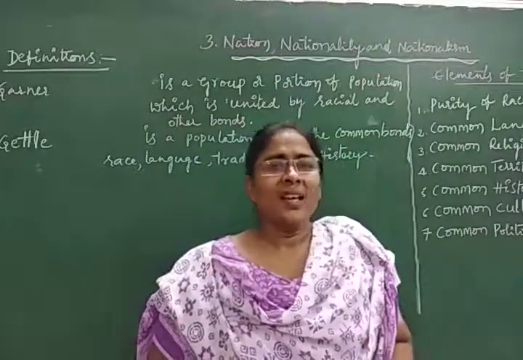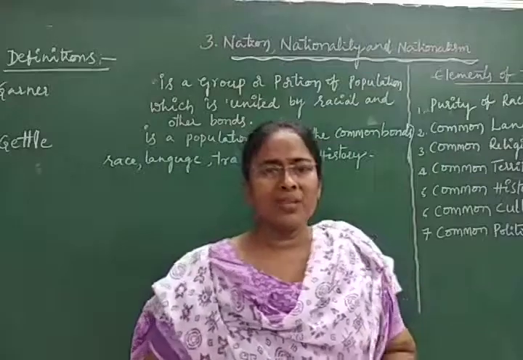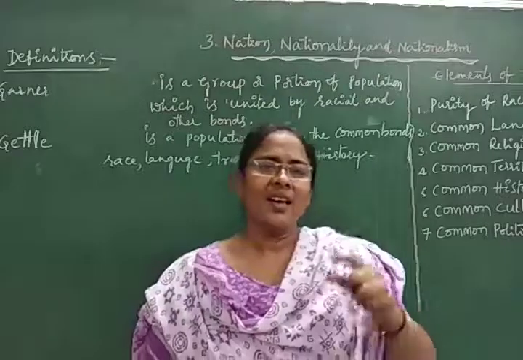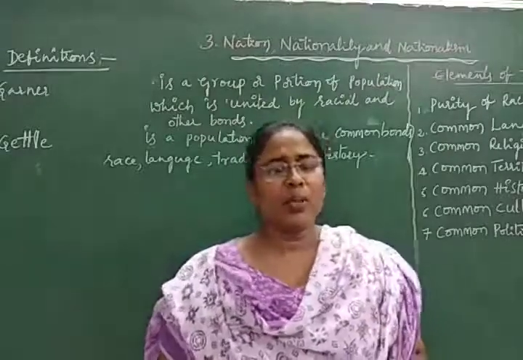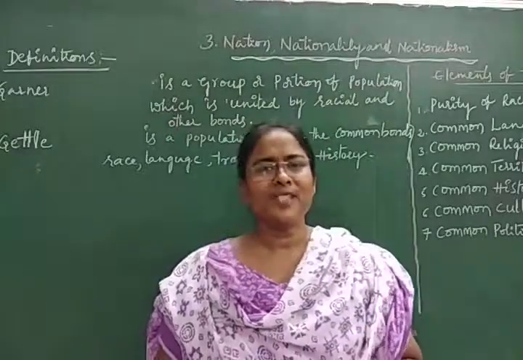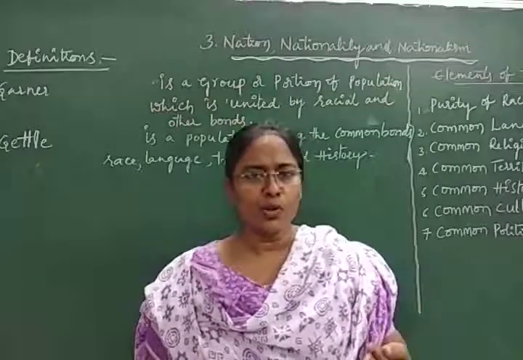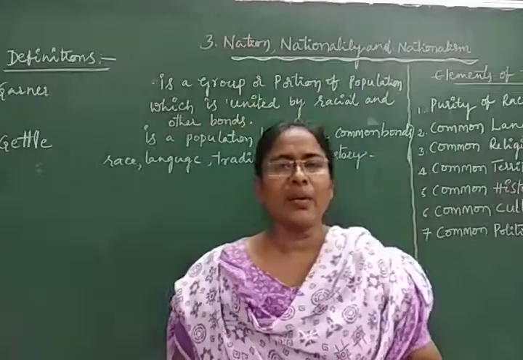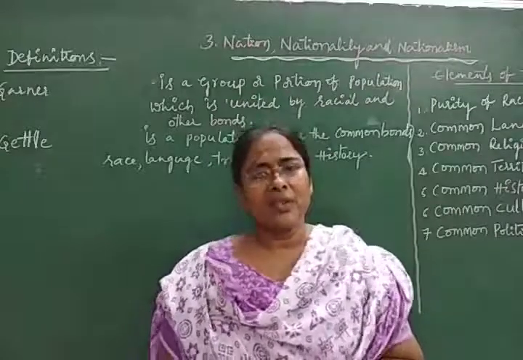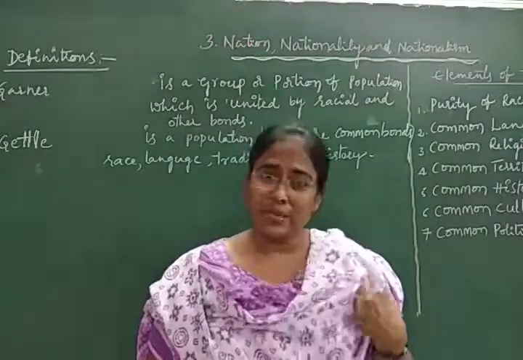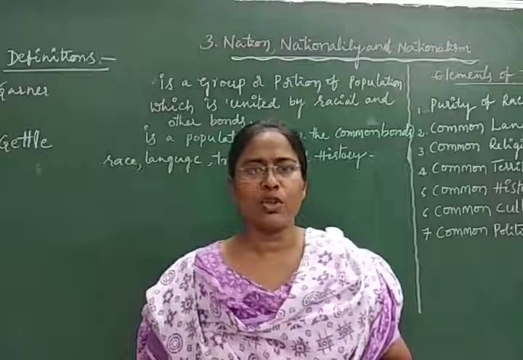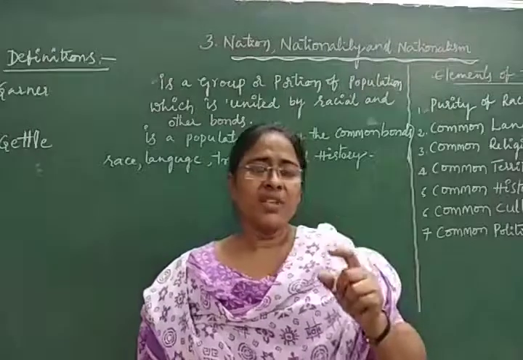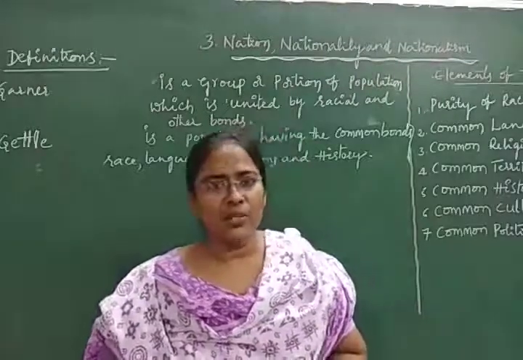We completed 2 chapters in our civics subject. The first chapter is meaning, nature, and scope of political science. The second is state and sovereignty. In state and sovereignty, we discussed the meaning of the state, definitions of the state, and essential elements of the state. In the sovereignty topic, meaning, definitions, and characteristics of sovereignty.